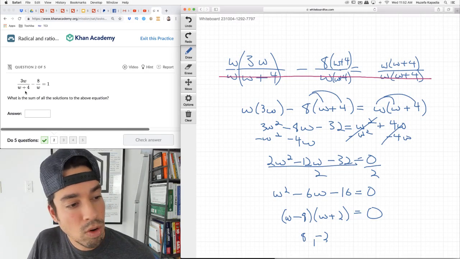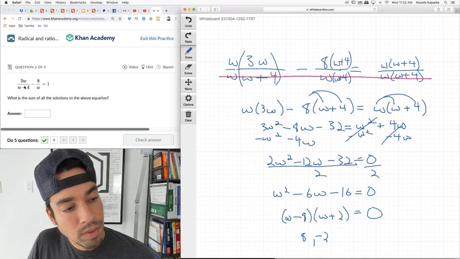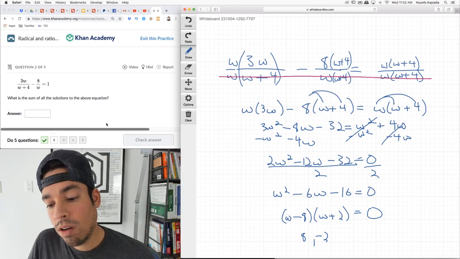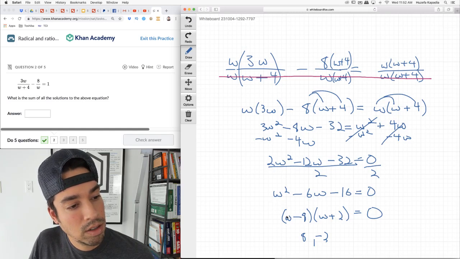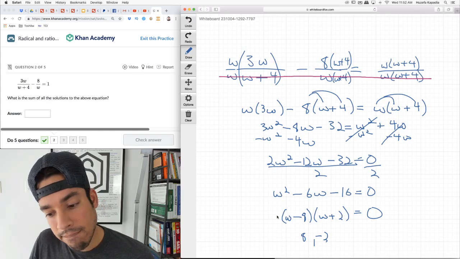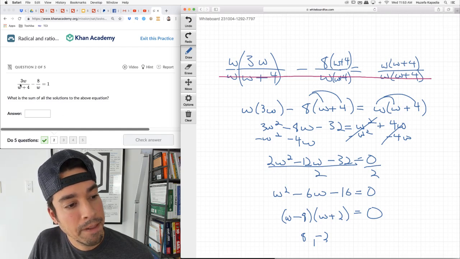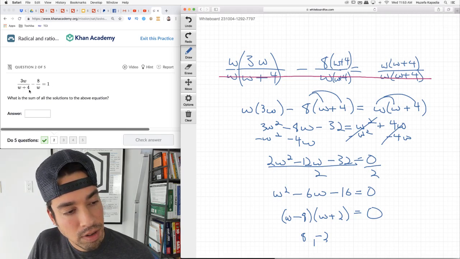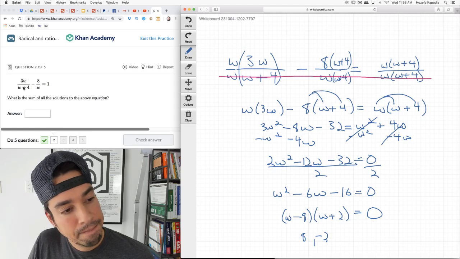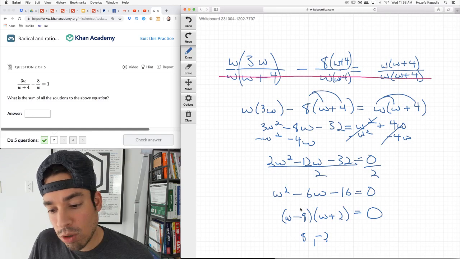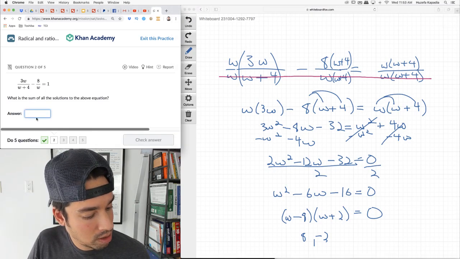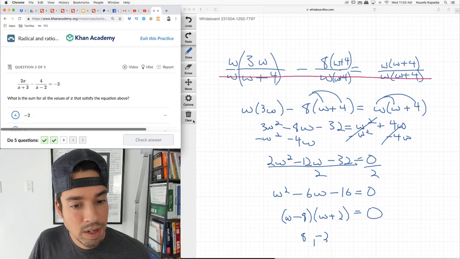3 times 8 is 24 over 12, which is 2. Wait a minute. Oh, 8 does not work. Oh, yeah, it does. I'm sorry. That's 2, and then -1 is 1. And then -2 is -6 divided by 2 is -3 minus -4, which is +4, and that's +1. Yeah, both work. So now we add these two. 8 minus 2 is 6. And we should be good. All right, next.